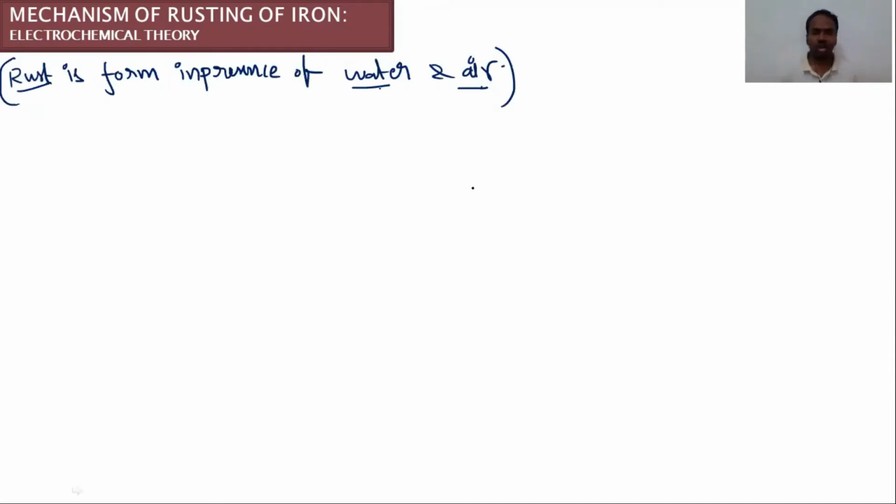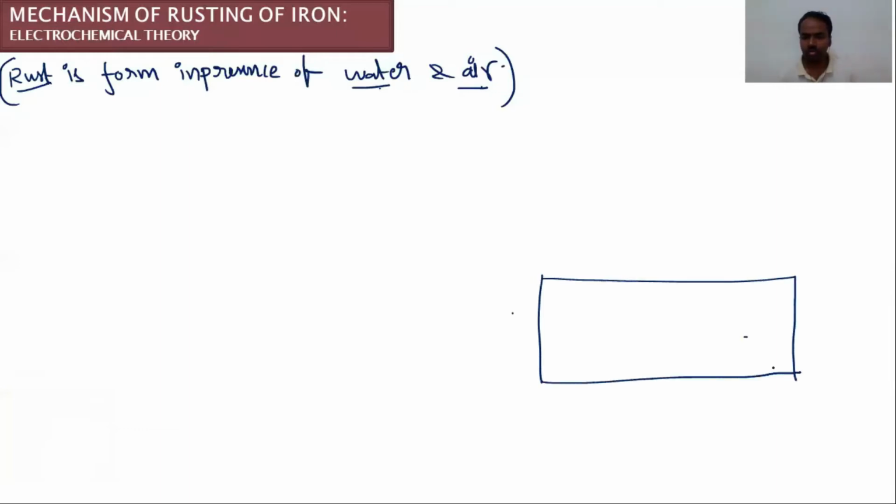Let us see what is the mechanism involved in the formation of rust. How is it formed? So initially take one iron metal here. This is the iron metal. Generally, every metal has the tendency to lose electrons. It is a property of metal. It is the natural tendency. Every metal shows this property. Every metal has the natural tendency to lose electrons. It is called metallic character or electropositive character.